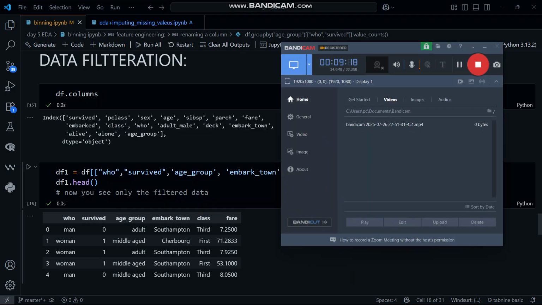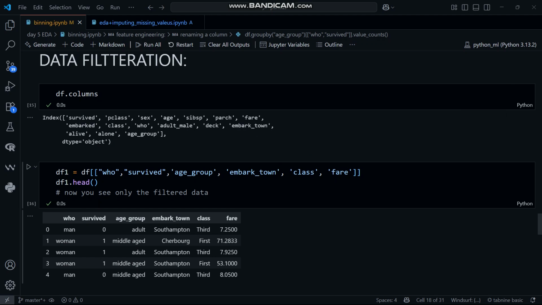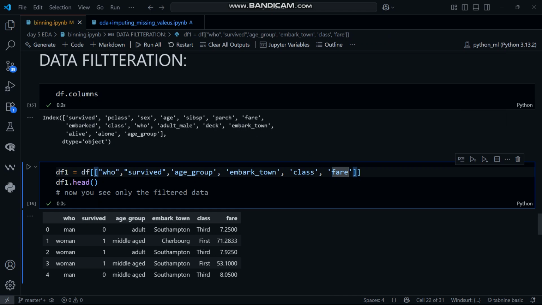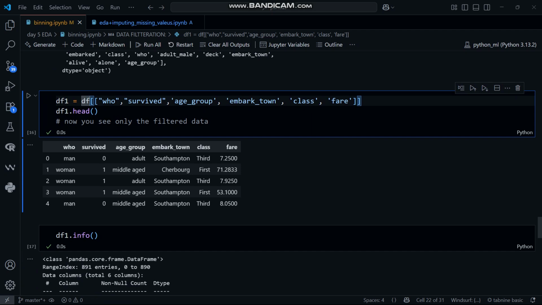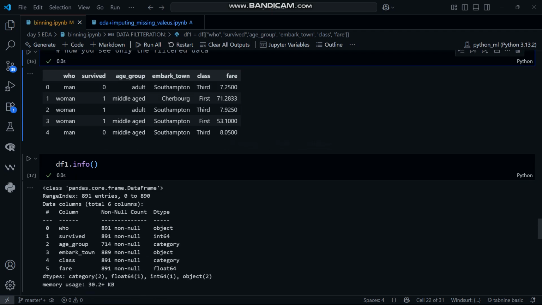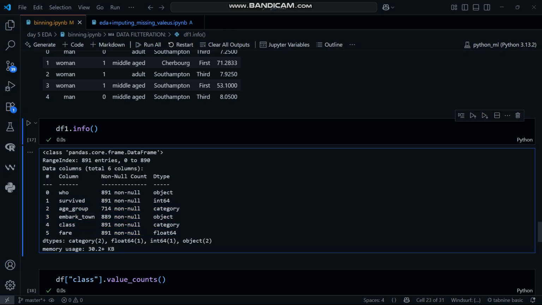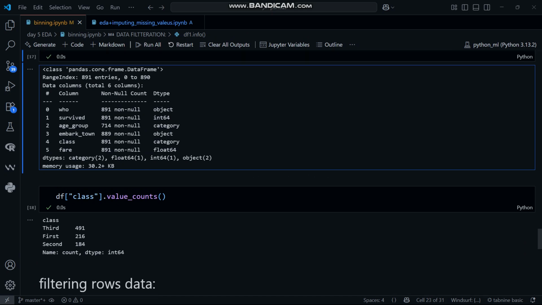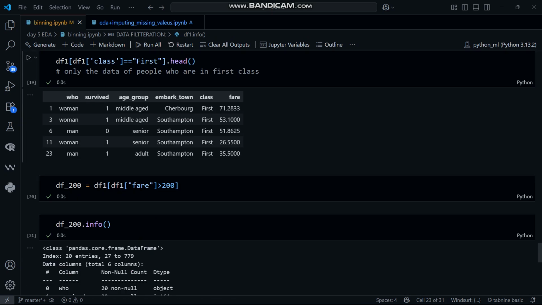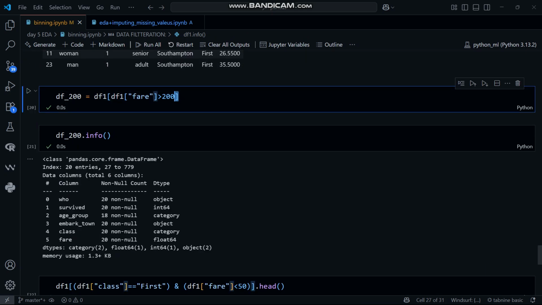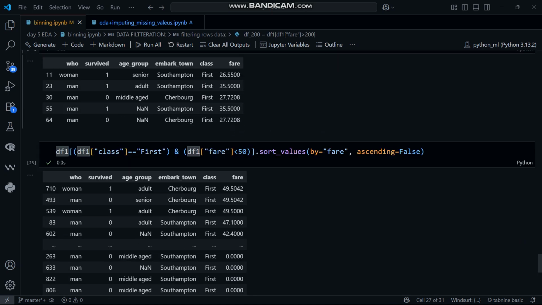You can use data filtration, meaning you can have only a limited number of columns. If you want all the columns, you can simply write df1 is equal to df and df1 dot head. You will get all the columns, but if you want filtered data in df1, you can use only some data. And df.info will tell you the information about the current data frame you have selected, then value count, and all the information which I already told you. These are the conditional statements you can make to get more insights from the data, and likewise all.